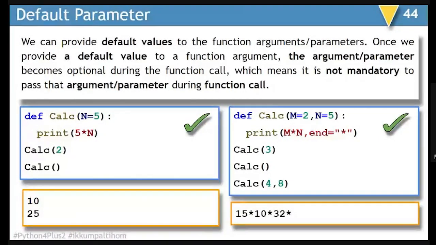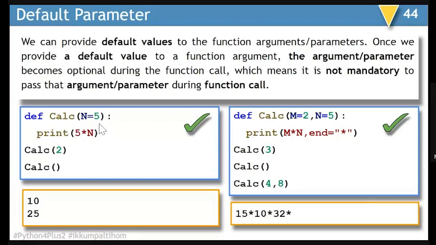Let's quickly go through default parameter. So what is a default parameter? A default parameter is nothing but when we require some default values for the function arguments or parameters, we make use of default parameter. And the argument or parameter becomes optional during the function call, which means it is not mandatory to pass that as an argument or parameter during the function call.